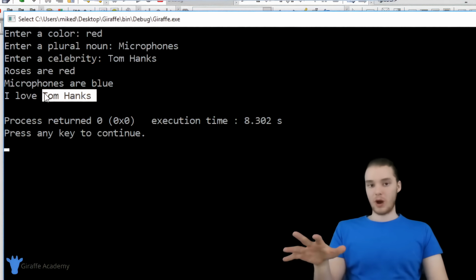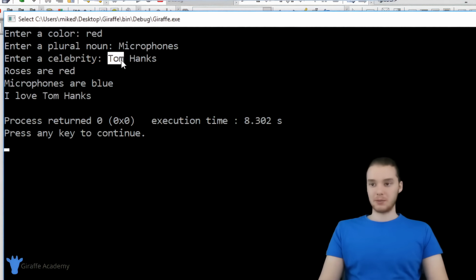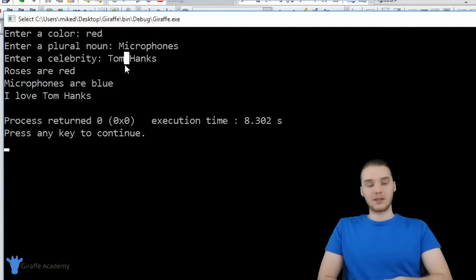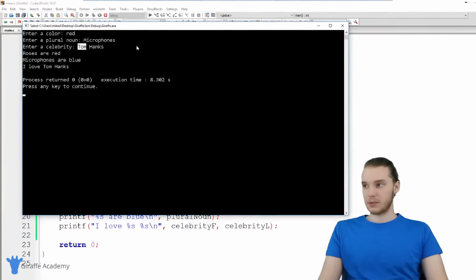So that's one way that we could remedy this program and make it be able to accept two inputs with a space in the middle. And that also just shows you guys a little bit more about how scanf works. So it's going to stop scanning, it's going to stop getting the input at that first space.